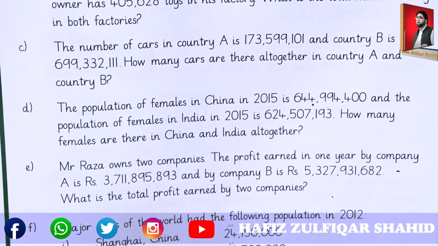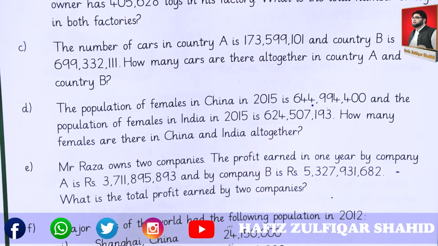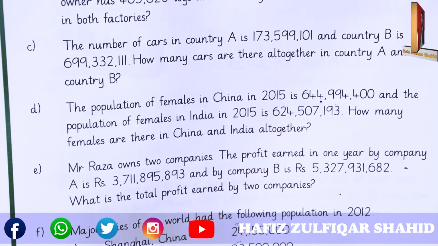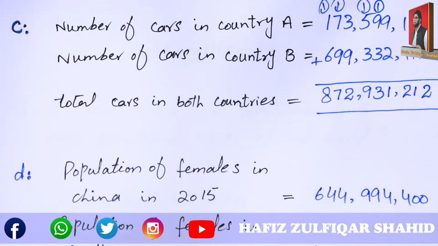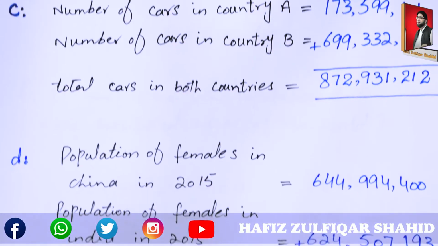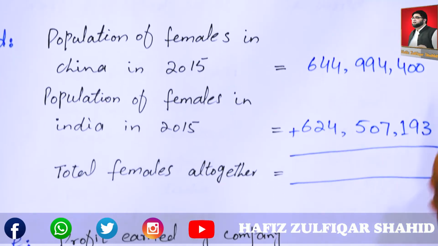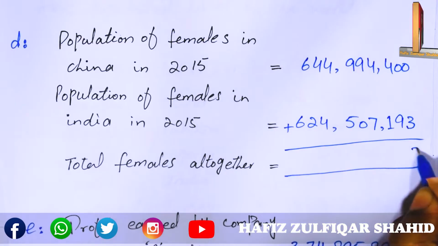How many females are there in China and India altogether? If we add the population of both countries, we will get the female population of both. Let's add.